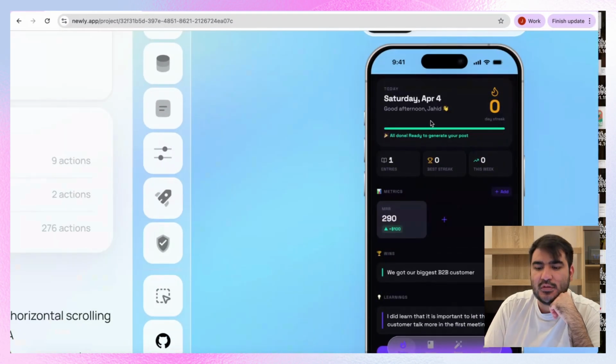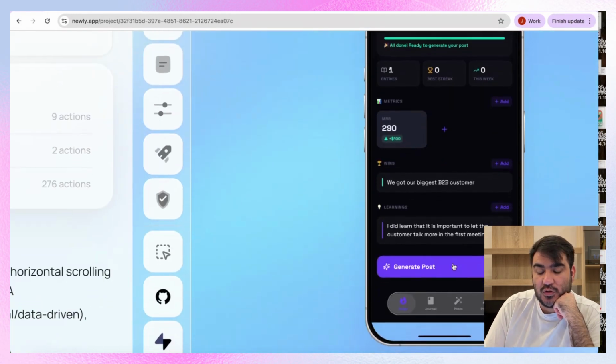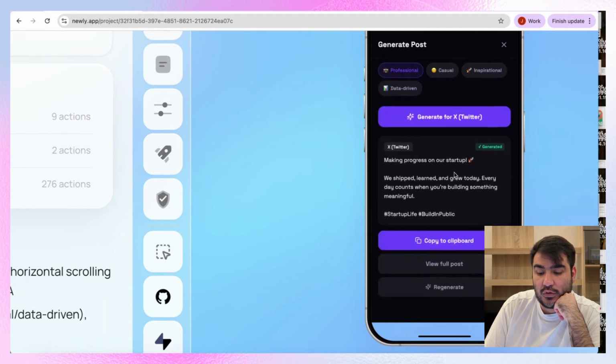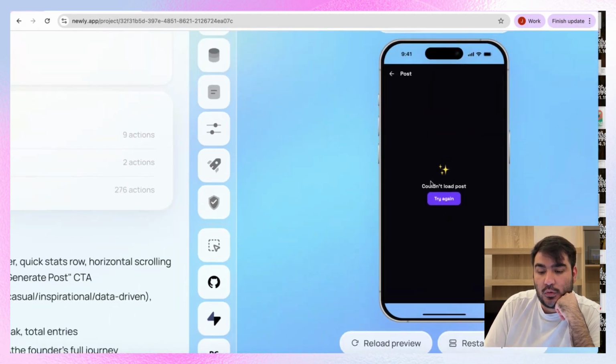This looks amazing. Saturday, and also we can see that they were done. We have put our metric, our wins, our learnings, and we can actually generate, let's say, Twitter. Let's go. Yeah, this is for Twitter. You can see the full. No, we cannot see. So we have to fix this one, but we can just go back.